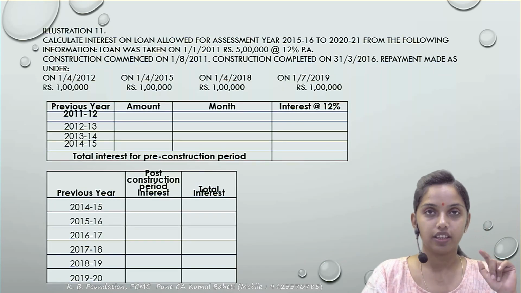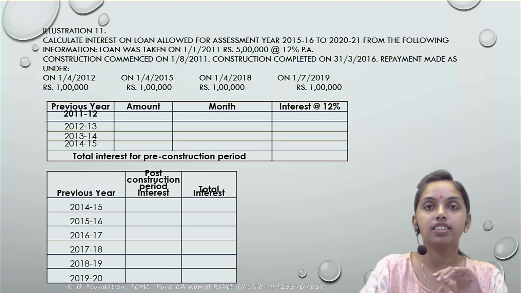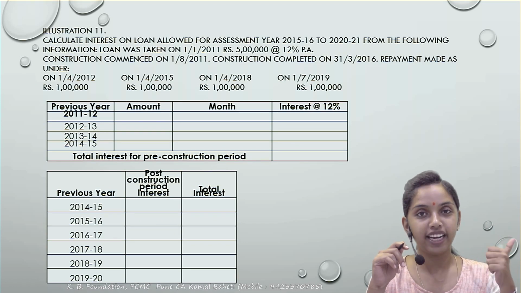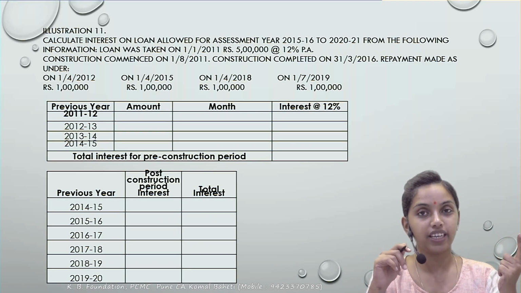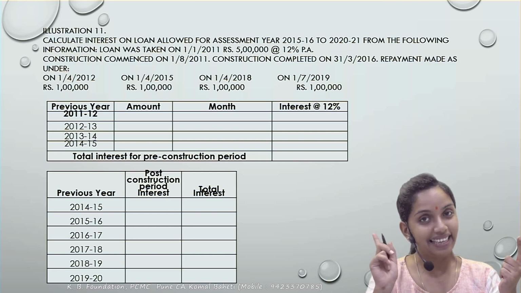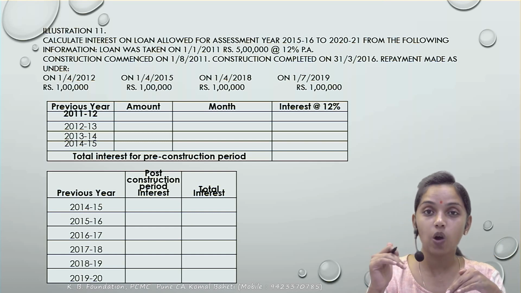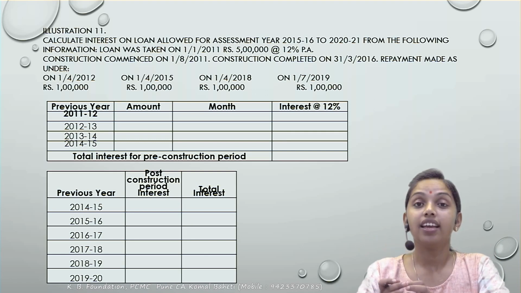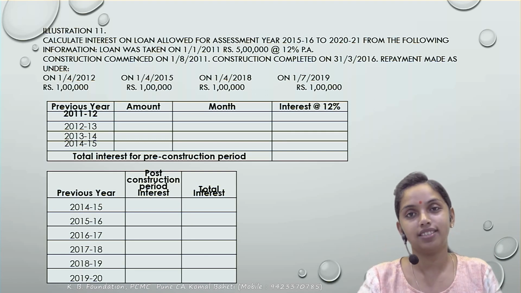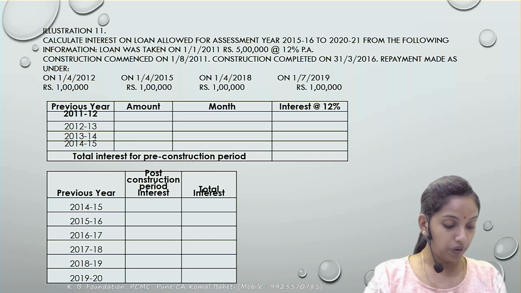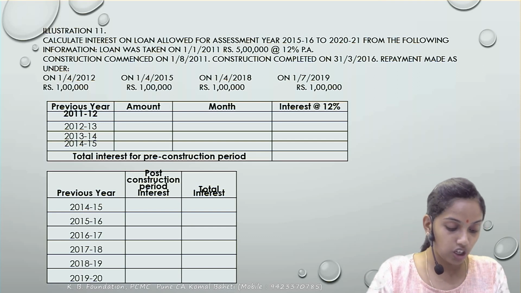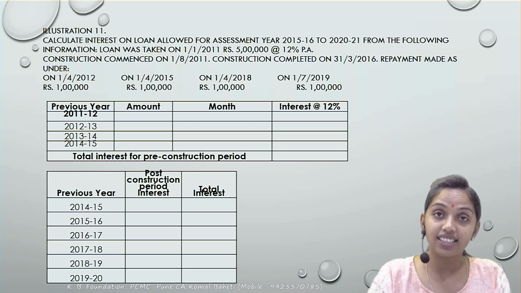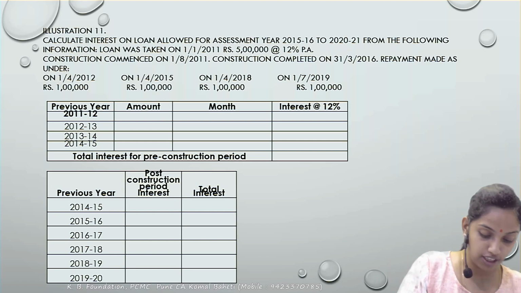Pre-construction period. It is a question on that part. What is the pre-construction period interest? Correct. The pre-construction period interest starts from the date of the loan or the date of the commencement of the construction, whichever is later. Correct. And it ends on the year in which construction is completed, that is to be considered as a post-construction. Years preceding that are to be considered as pre-construction. So we'll read out the question. Calculate the interest on a loan allowed for the assessment year 15-16 to 2021. Assessment year. Correct. So we'll write down the previous year.